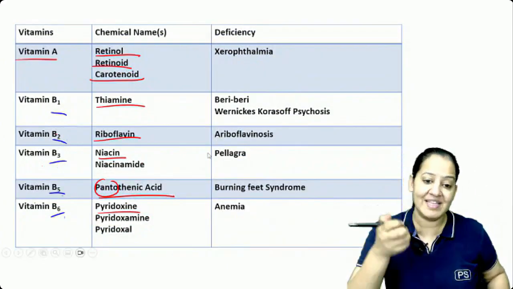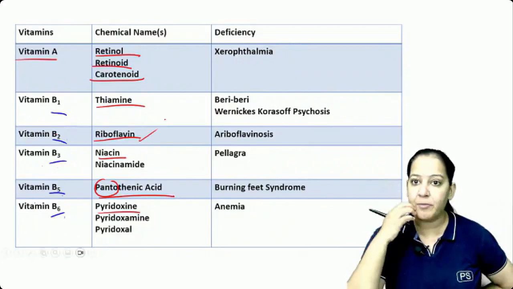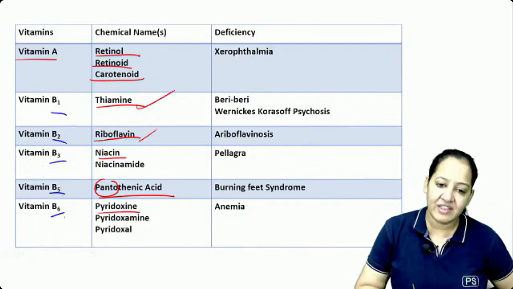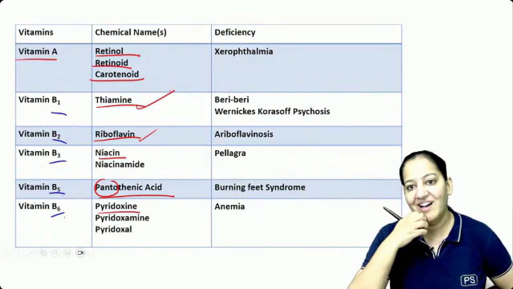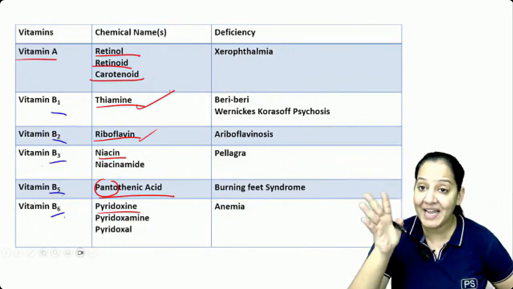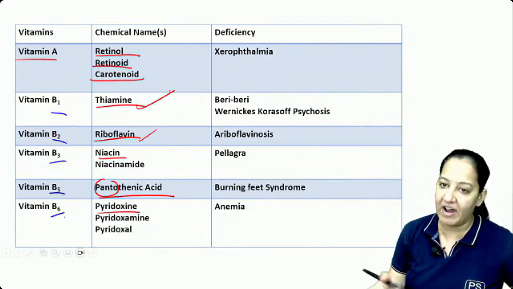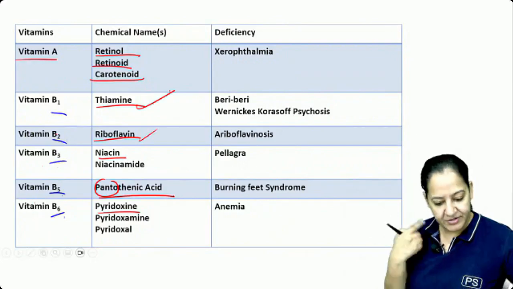First of all, if I say riboflavin, you don't have any imagination what riboflavin is. It's vitamin B2. If I say thiamine, you don't have imagination. Thiamine is B1. So learn their names. First, all the vitamins: learn how many types of vitamins we have. Second, learn their names. Third, their deficiency.